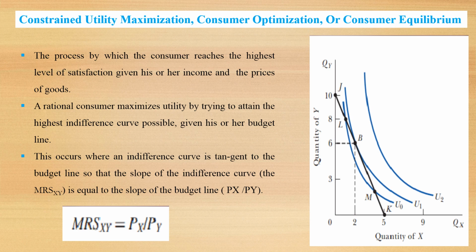Here the diagram shows how the consumer has attained consumer equilibrium. At point B the consumer is in equilibrium. Although we know that indifference curve U2 has more satisfaction, the consumer cannot attain U2 because he has less income, he has a budget constraint. So the consumer equilibrium occurs on indifference curve U1 at point B, where the slope of the indifference curve MRSxy is equal to the slope of the budget line Px divided by Py.